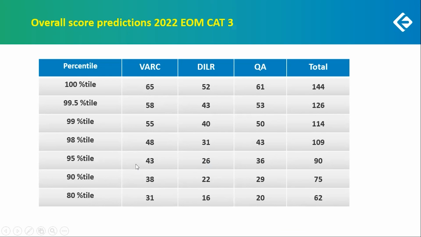Then I go from 90 to 95 percentile. How many extra do I need? 43 would be what? 14 correct. And here I have 13 correct. So that is maybe just 1 or 2 extra again. Each stage you are looking at getting 2 additional questions correct. This is what we ask you to do in every strategy session.